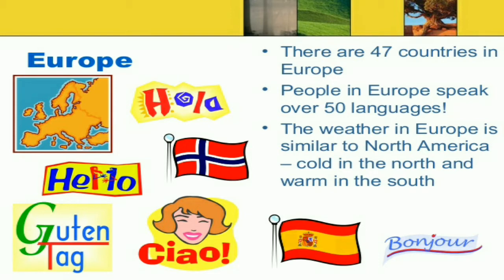Mostly people speak different languages, and Europe's weather is similar to North America, cold in the north and warm in the south.